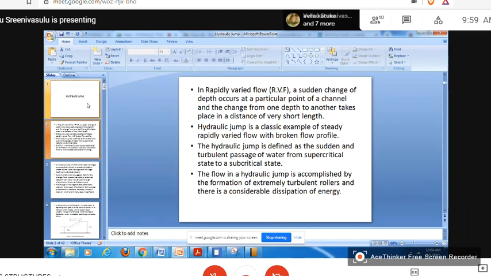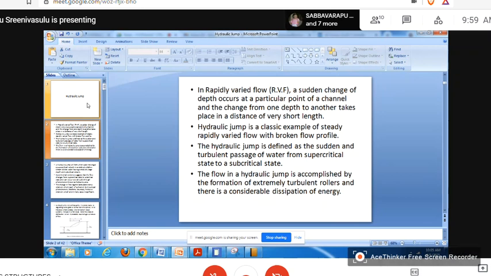So the definition for the hydraulic jump is the sudden and turbulent passage of water from supercritical state to subcritical state. Okay. When supercritical flow changes to subcritical flow, a hydraulic jump is created. That is called hydraulic jump.